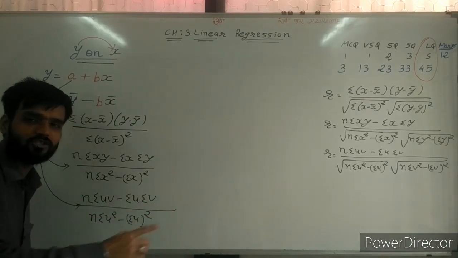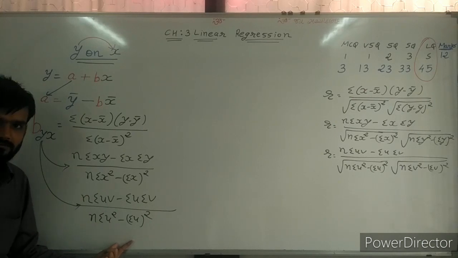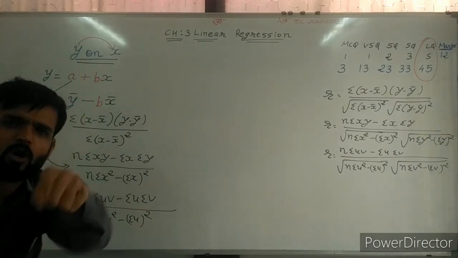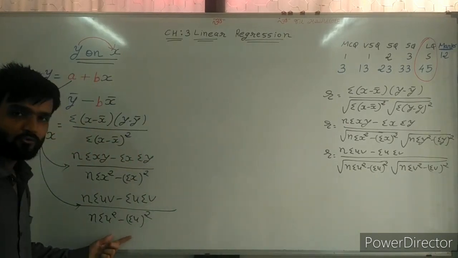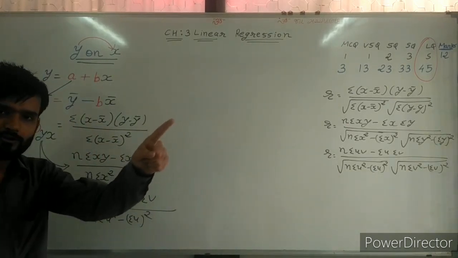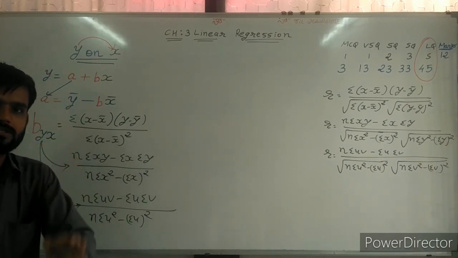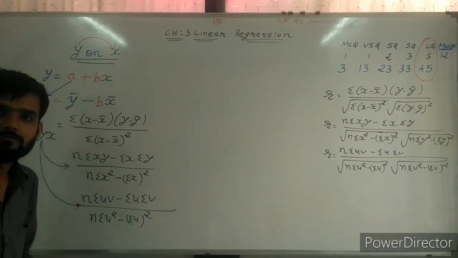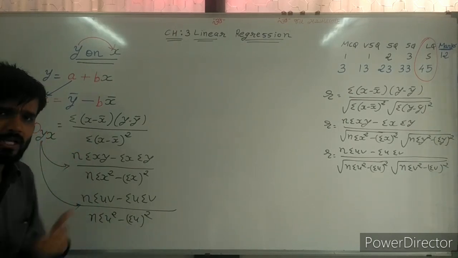Don't write root sign again. Sir, base is x. You are not writing x, but on the basis of x, what we are finding? U. So write U. Don't do root sign. Again I am repeating, because some students are doing the wrong thing, writing root sign also. Then the answer will be wrong.